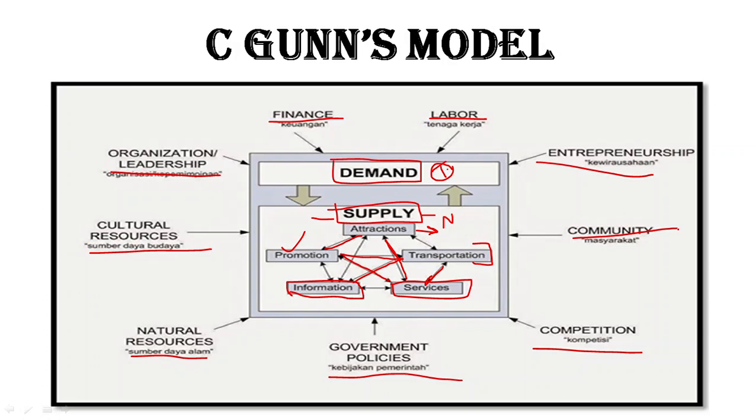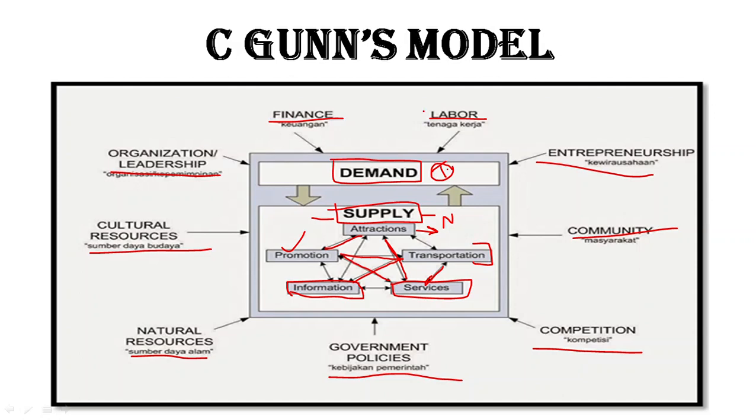So this all makes the Segun's model. It shows the relationship between demand element and supply element. Demand is all the tourists, all the consumers, and the supply is the attractions, promotion, transportation, information, services. And there's an external environment that is influencing both demand and supply.